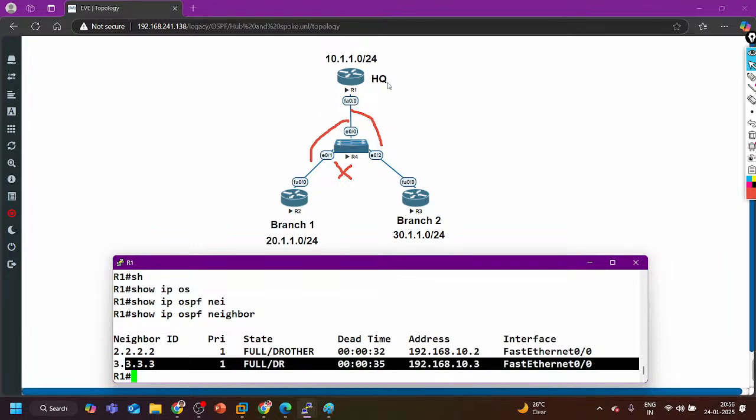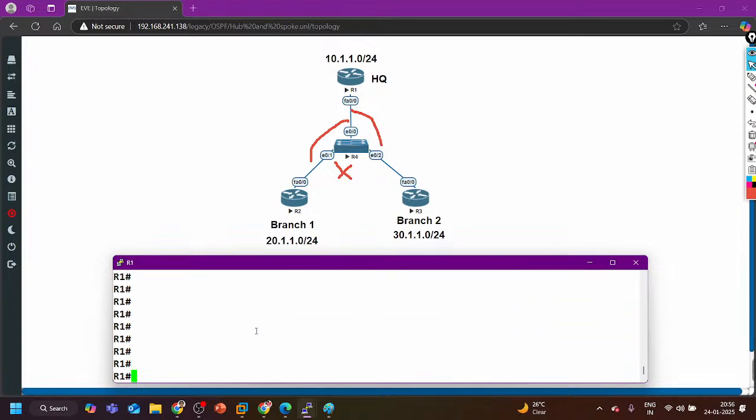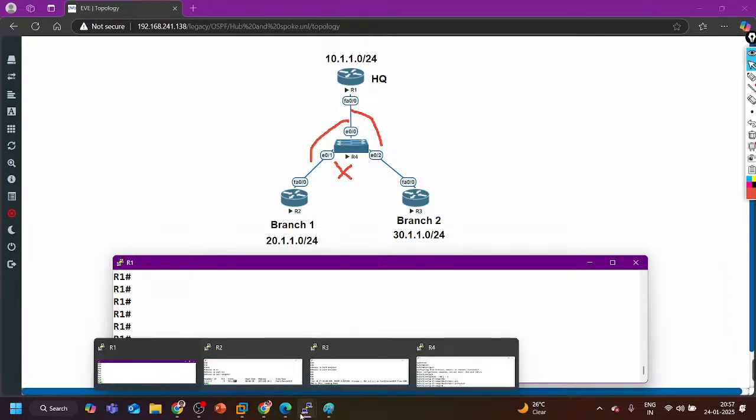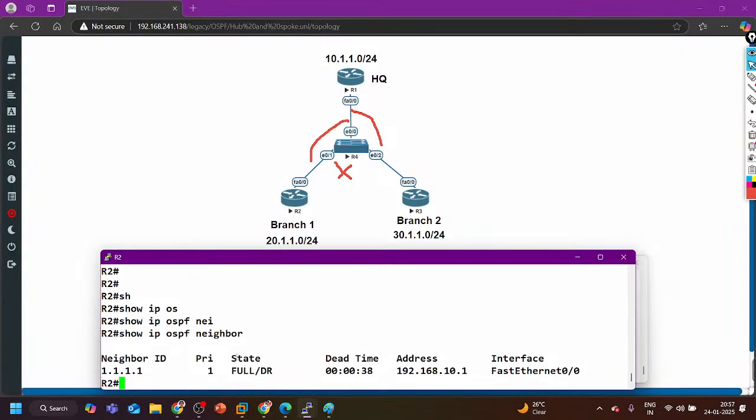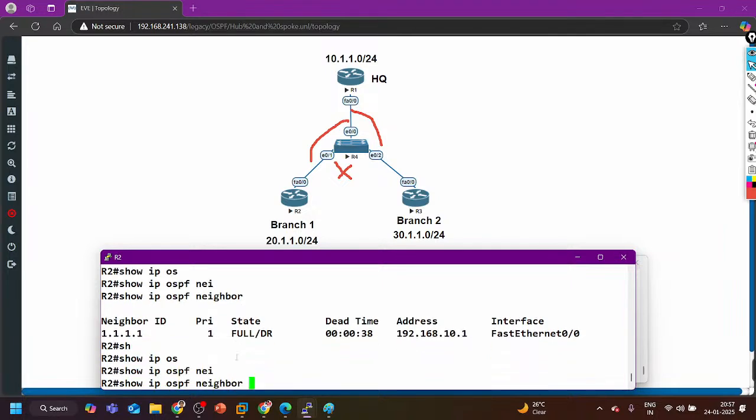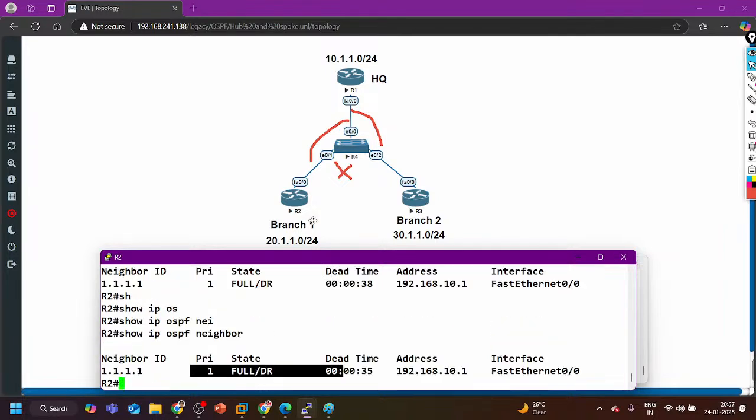If I make router 1 the DR router, then there is no issue. In this case, see, R3 is the DR router. So R1 and R3 are going to exchange their LSA1. R2 and R1 are going to exchange their database. Yes, we have full neighborship. So show IP OSPF neighbor, yes, we have full neighborship. Can R2 and R3 exchange database?